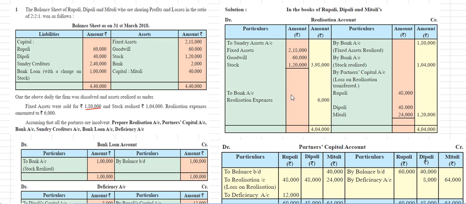Next, the partners' loss on realization account will be transferred to the partners capital account. When the firm is dissolving, they won't get that much profit. So it goes to the partners capital account, with the debit and credit sides for Rupali, Deepali and Mitali. We'll open a partners capital account.